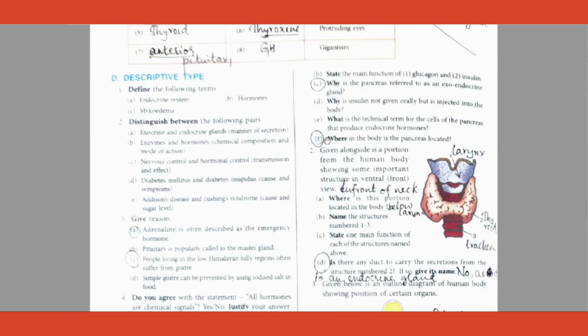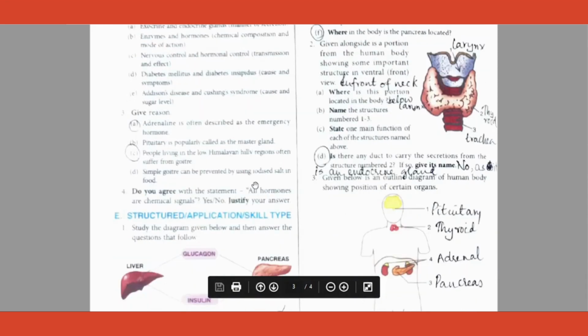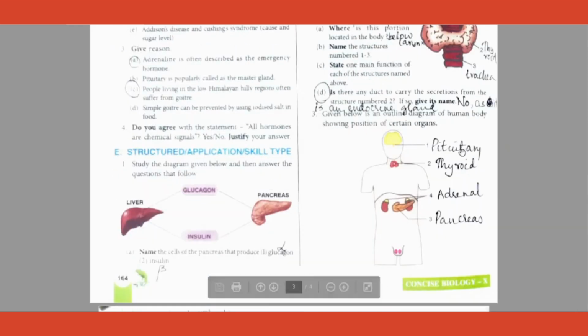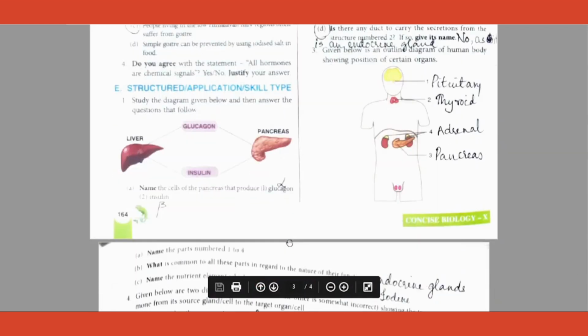I think the questions that I've circled, I've explained in the previous video what to write. These are the questions that you feel you know, but then you make small errors. All right. Here, there is another question. Is there any duct to carry the secretions from the structure numbered 2? Thyroid gland. And you end up writing probably isthmus, which is not correct. It's not a gland. It's a connecting part between both the sides. Okay. So what is the answer to this? No, it is not having any ducts. It is not having any duct because it is an endocrine gland. That is your answer there.